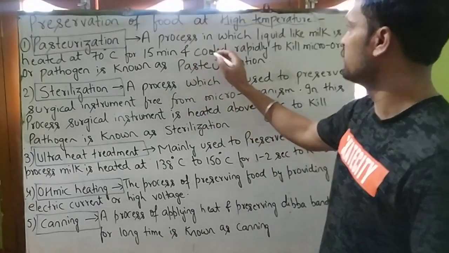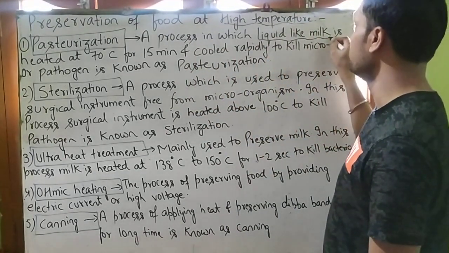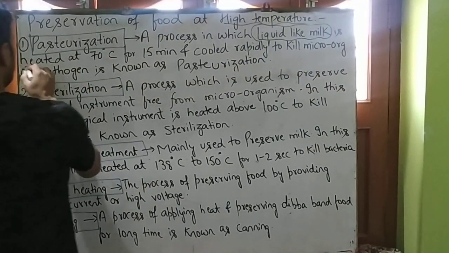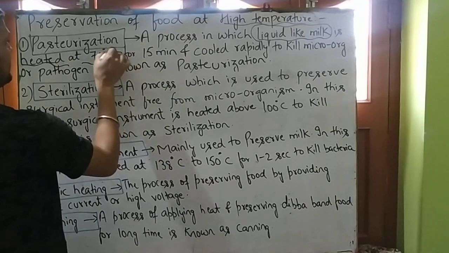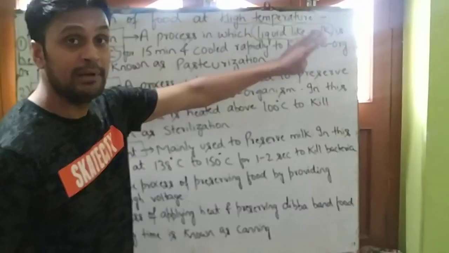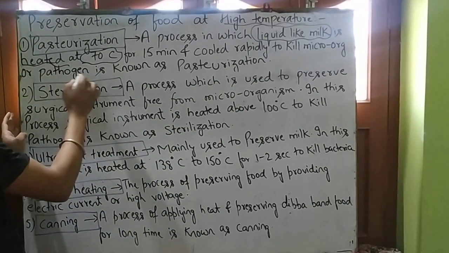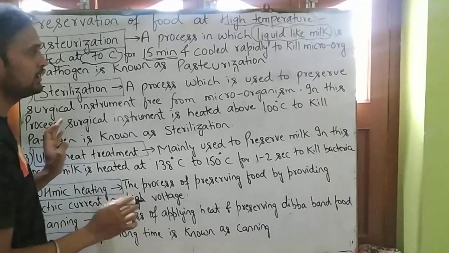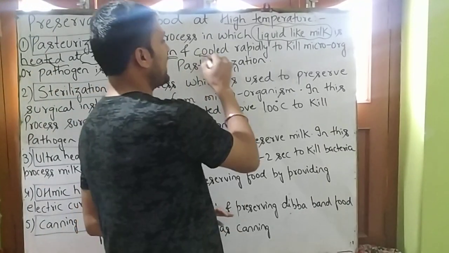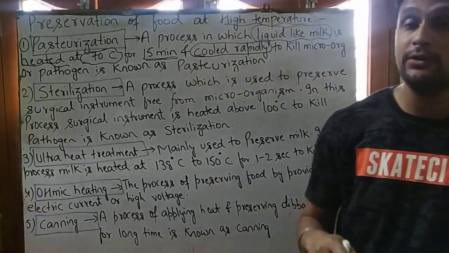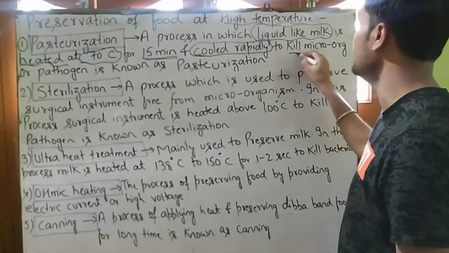A process in which liquid like milk is heated at 70 degrees Celsius for only 15 minutes and cooled rapidly to kill.